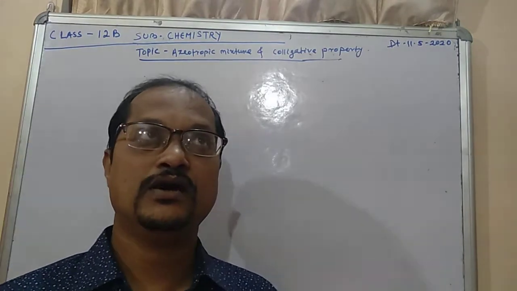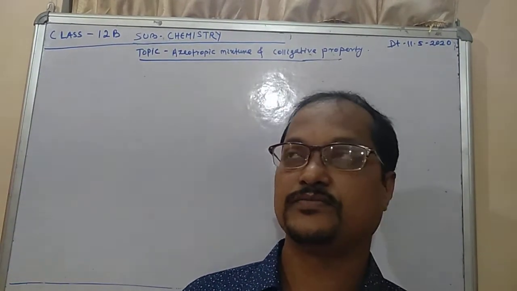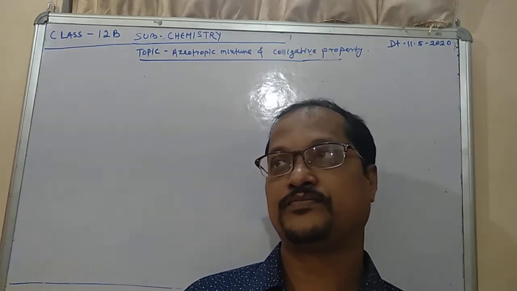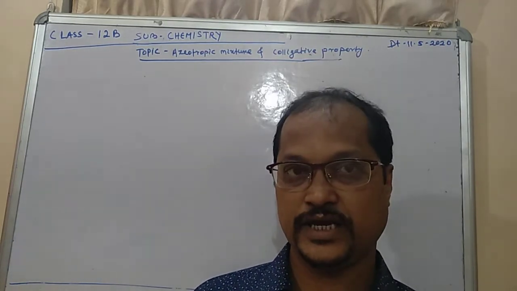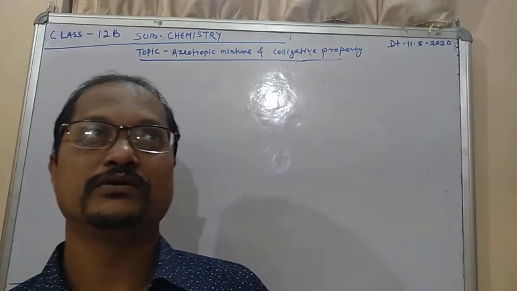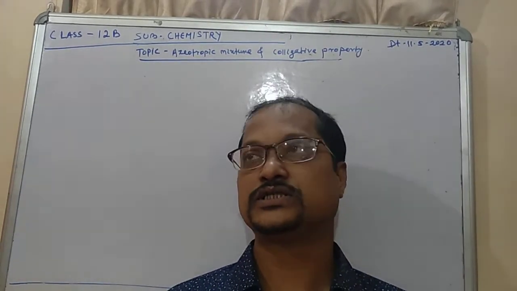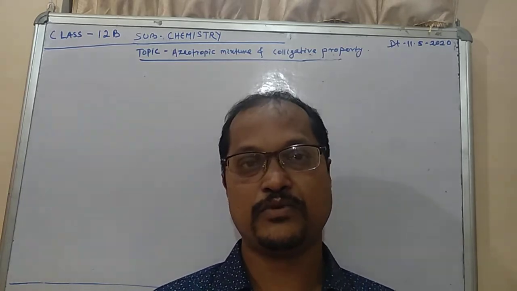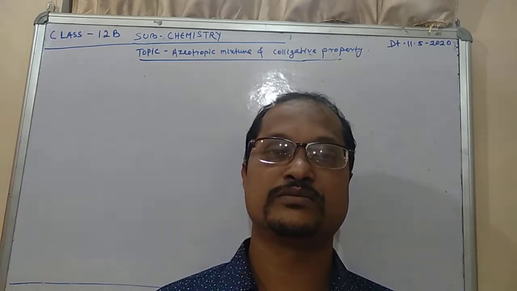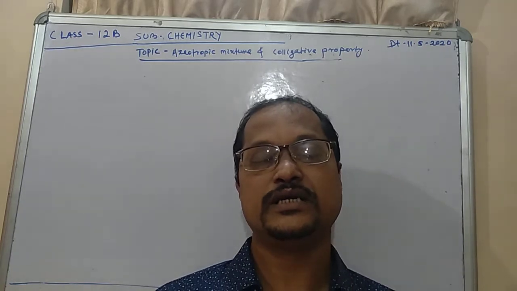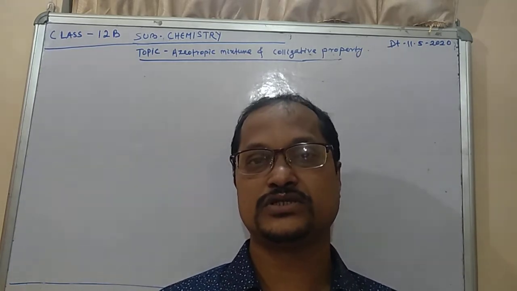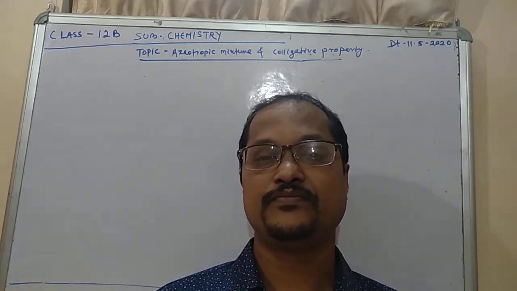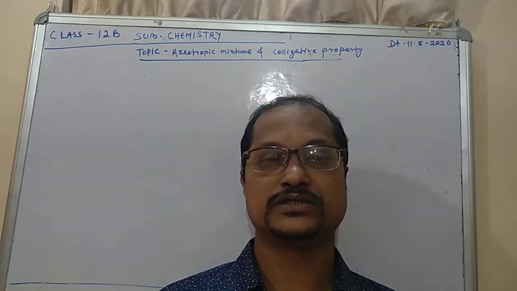Today we'll discuss colligative properties and azeotropic mixtures of solutions. In colligative properties we'll discuss all five properties: lowering of vapor pressure, elevation of boiling point, depression of freezing point, osmotic pressure, and so on. These are different properties of solutions, and they are called the colligative properties of solutions.